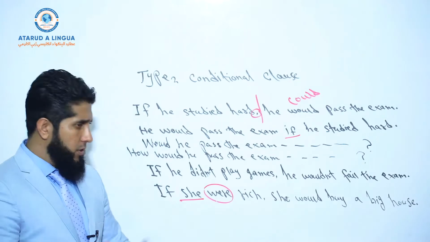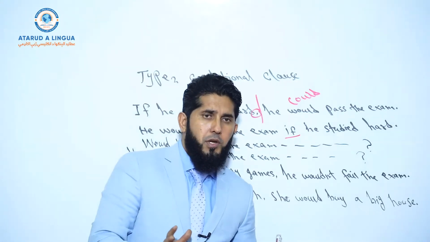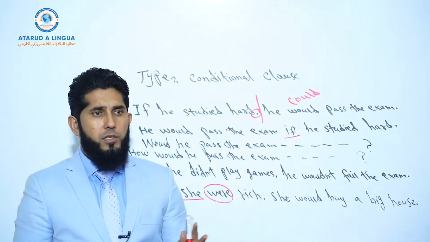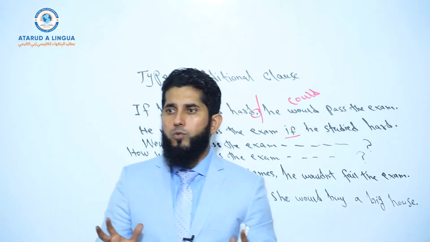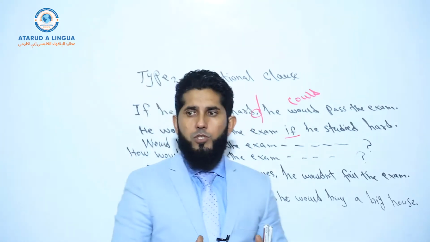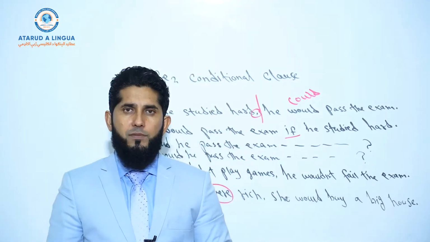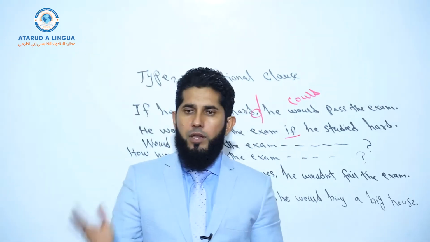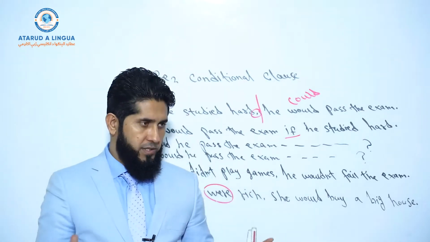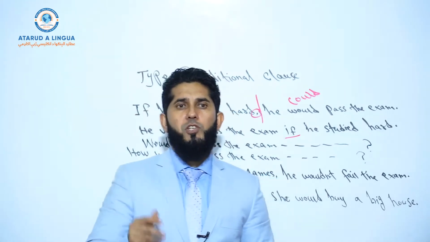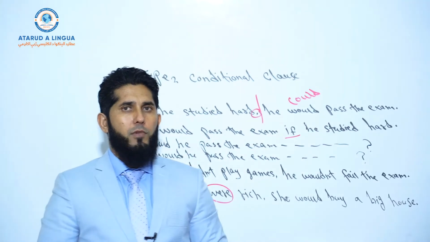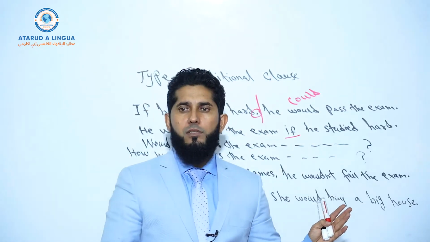Okay. So to conclude, conditional clause type 2 is used to talk about unreal situation, to talk about something that cannot be true at present time. A positive sentence gives a negative meaning. A negative sentence gives a positive meaning. In the structure, in if clause, we use simple past tense.